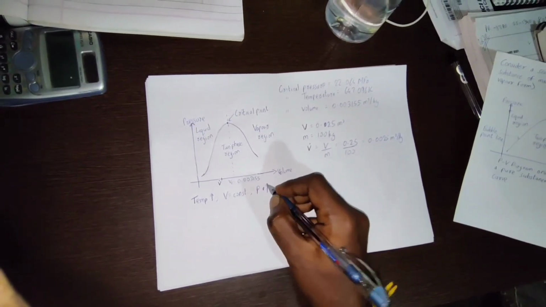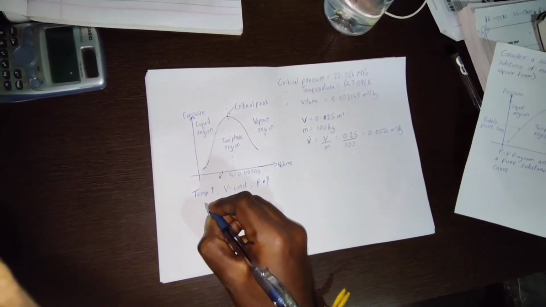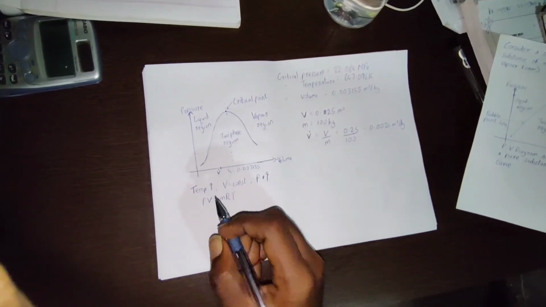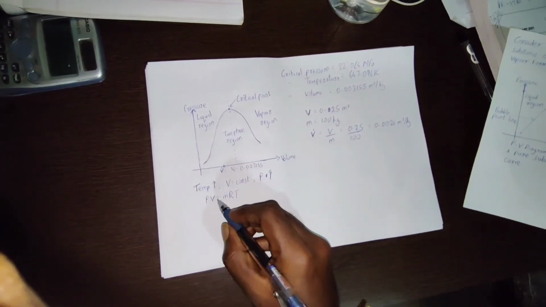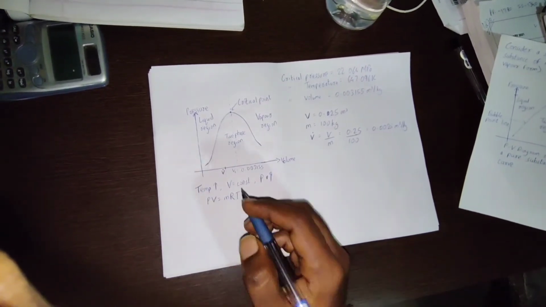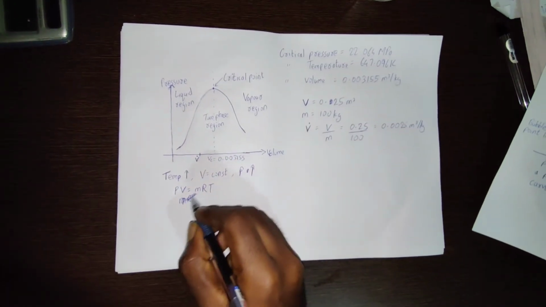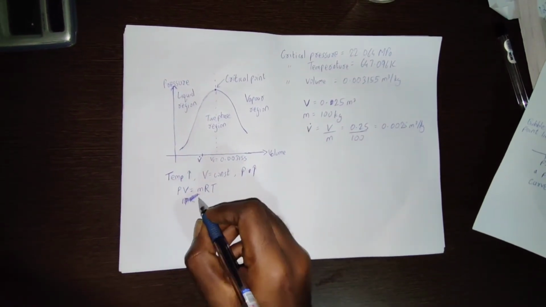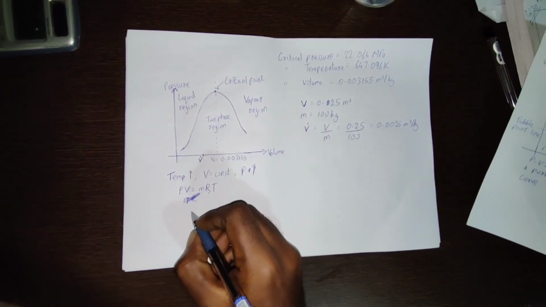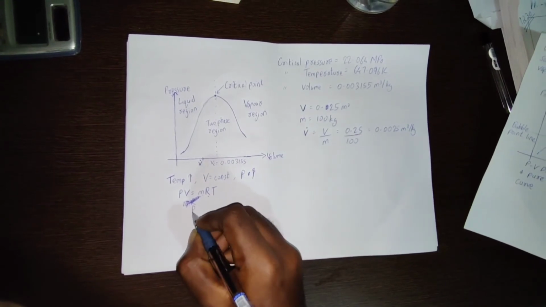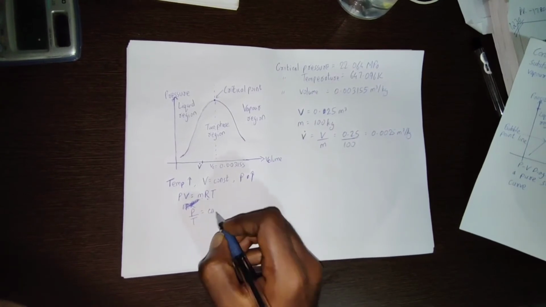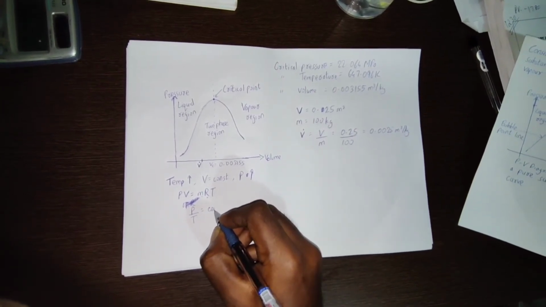Like we can consider the ideal gas equation, PV equals mRT, where P is pressure, V is volume, m is mass, R is the gas constant, and T is temperature. Now since volume is constant and mass is also constant and R, the gas constant, is also constant, the only terms which are going to vary are pressure and temperature. That is, P divided by T will be constant.